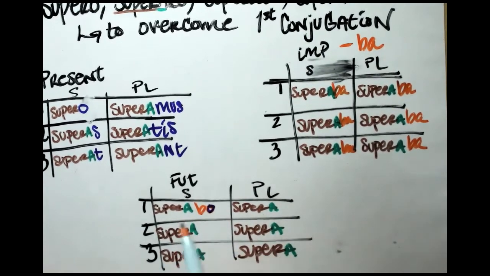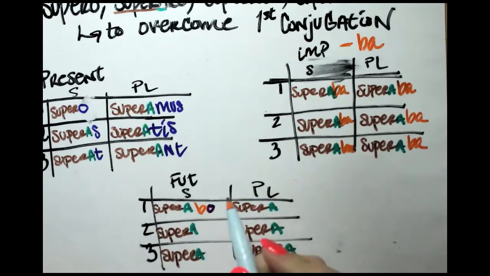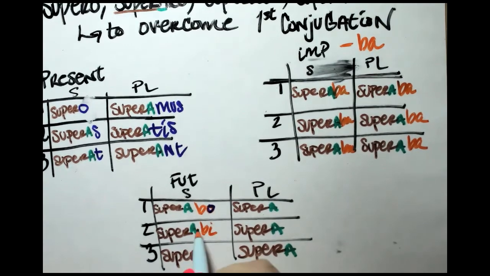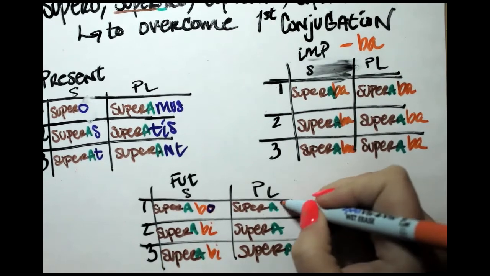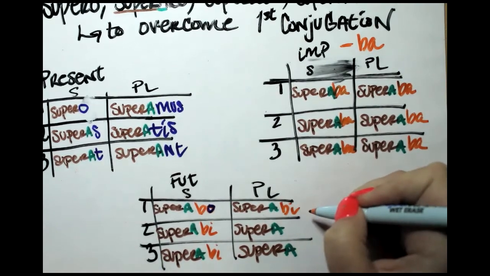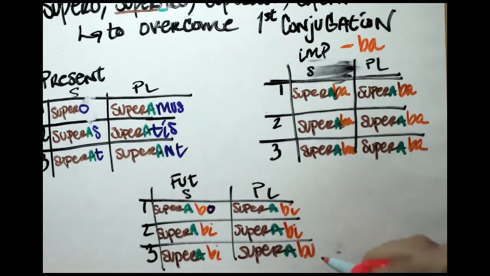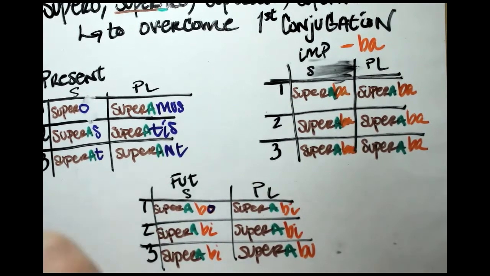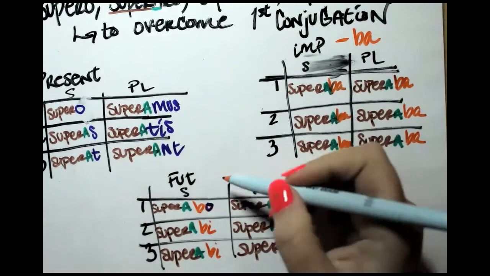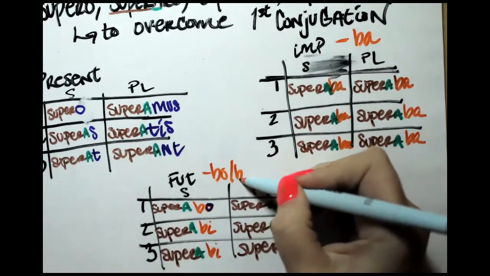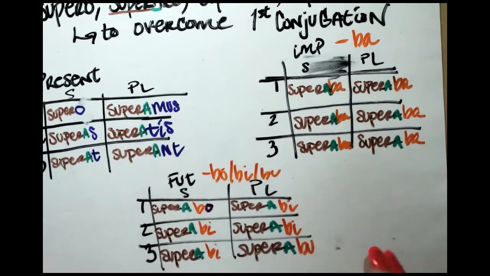So it's BO in the first person singular only, BI in second person singular, BI in third person singular, BI in first person plural, BI in second person plural, and then BU in third person plural. So it's BO, BI, and BU for the tense indicators.